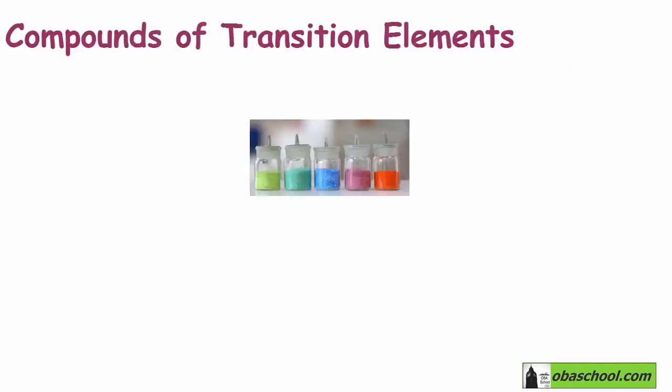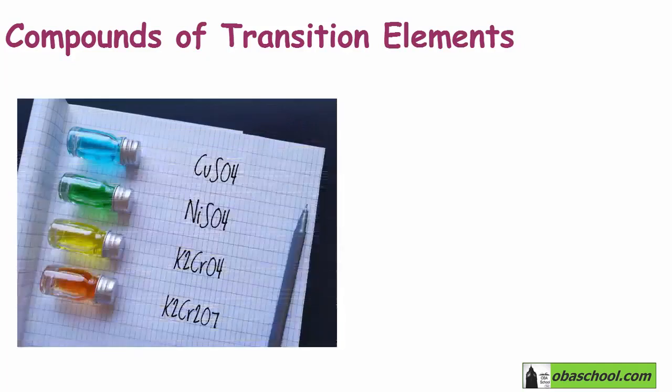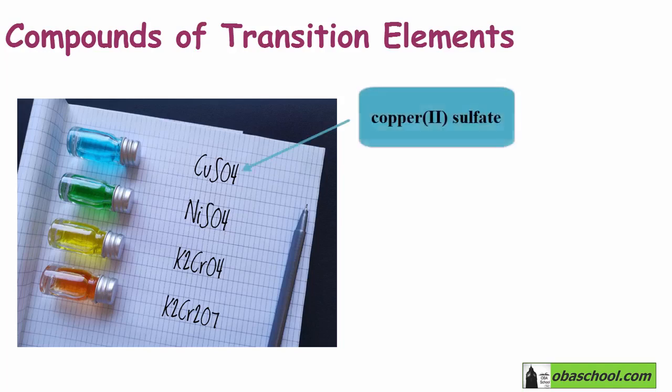Actually, many of the transition elements form colored compounds, so compounds containing transition elements have different colors. Let's take some examples. We have copper 2 sulfate, which has a blue color due to the presence of Cu2+ ions.